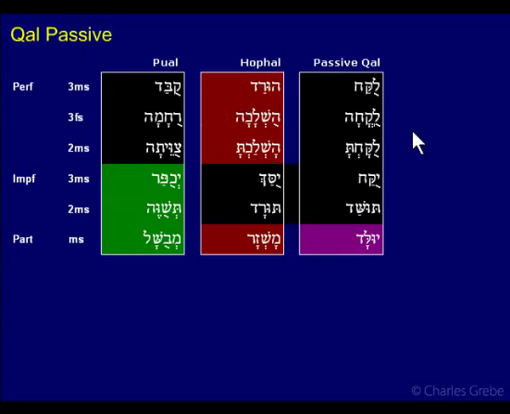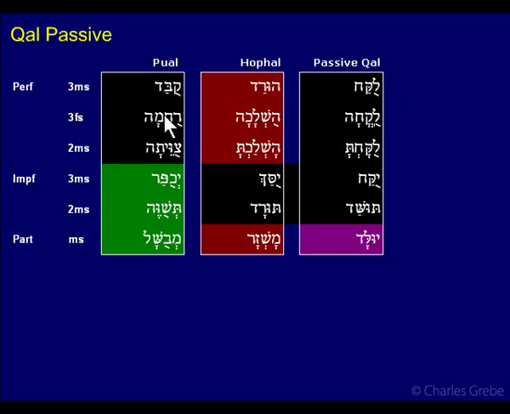Qal passive. This is a form, a binyan, that is important to know about. What happens here is that it's a form that looks like the pu'al in the perfect. So we have lukach, kubad, same form, right? U and then patach with the doubling of the second radical, same thing here.